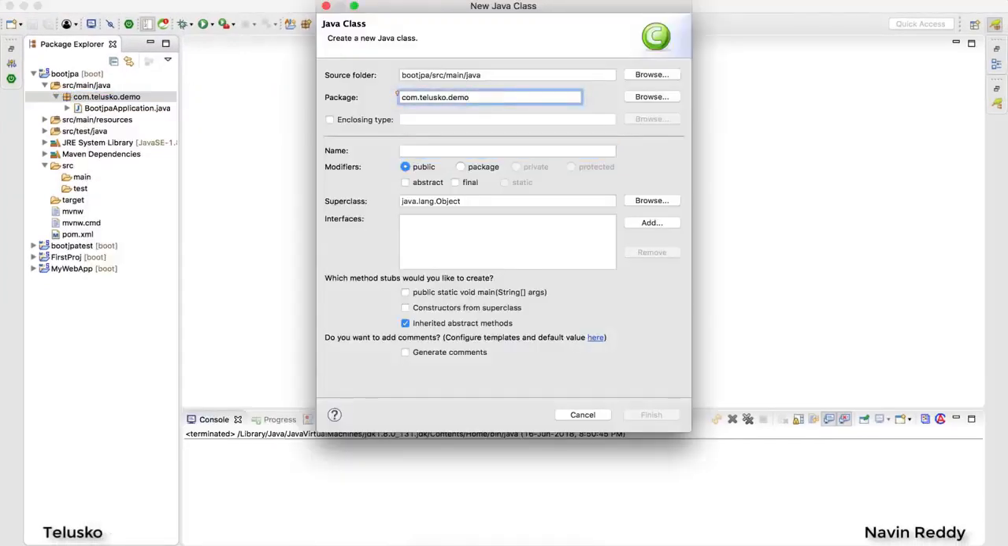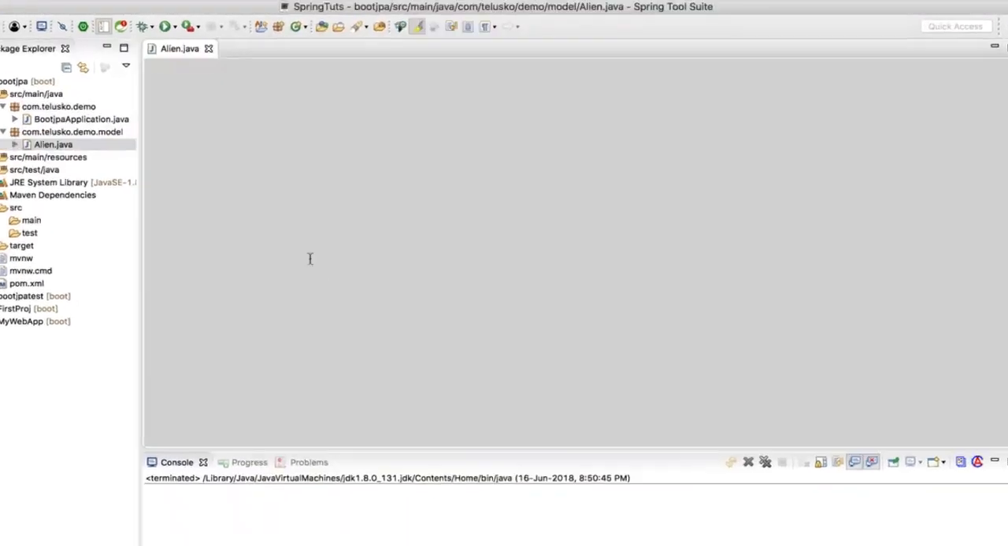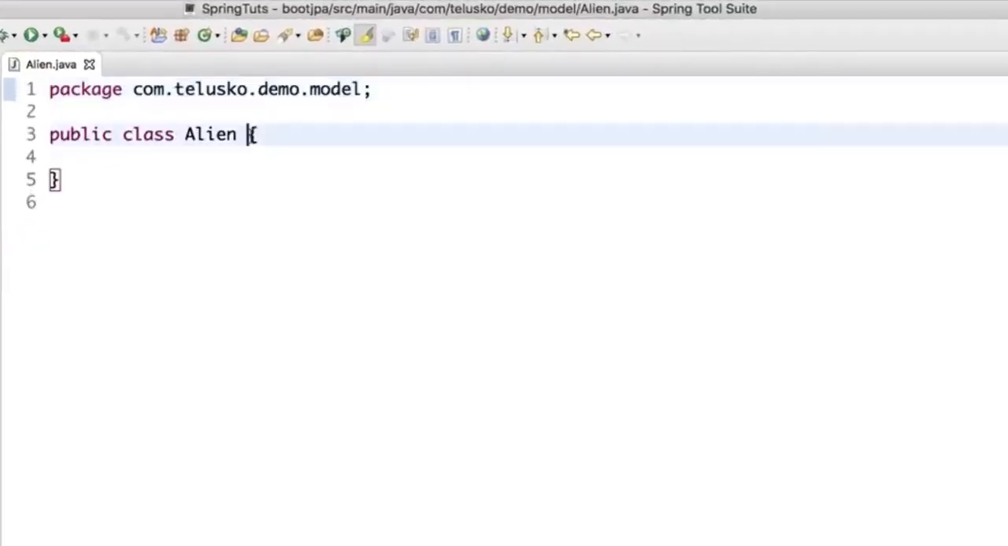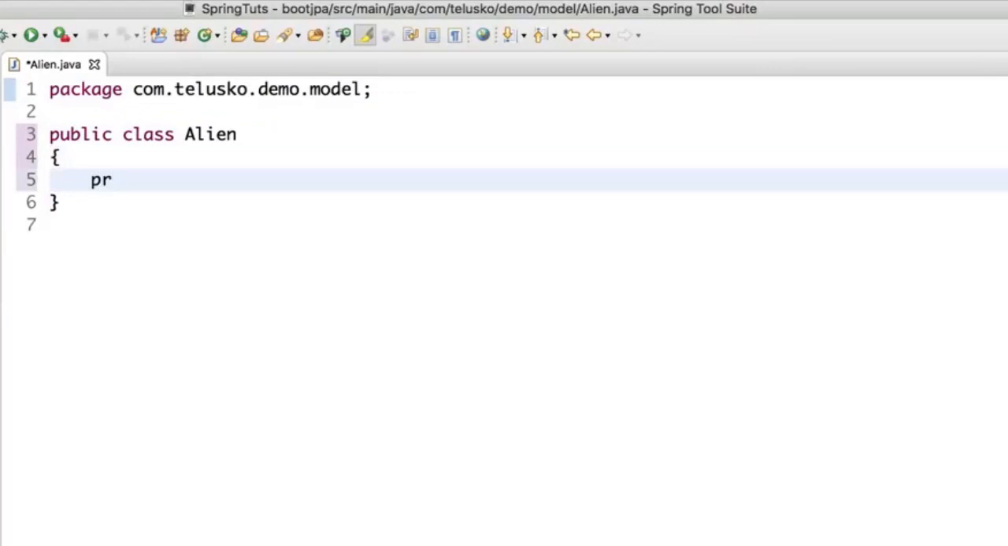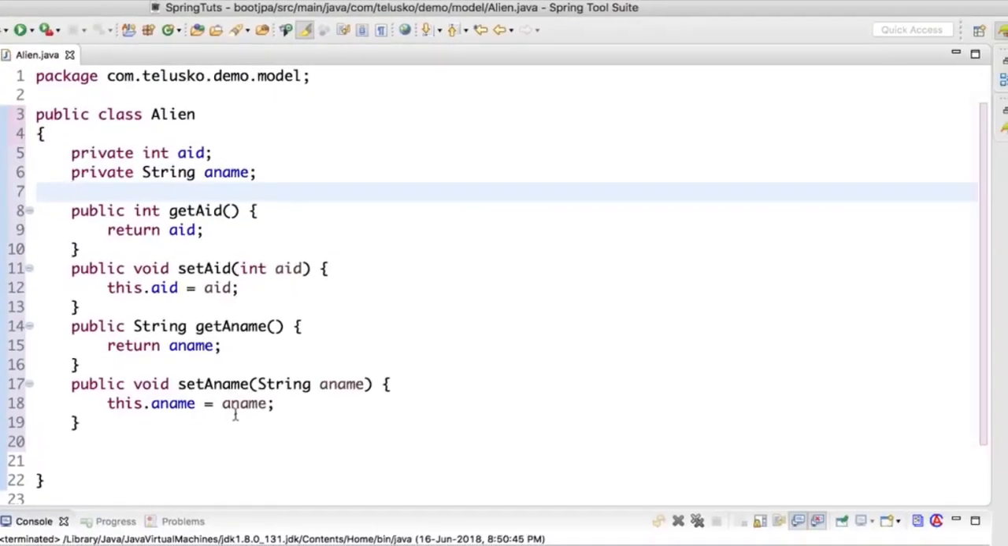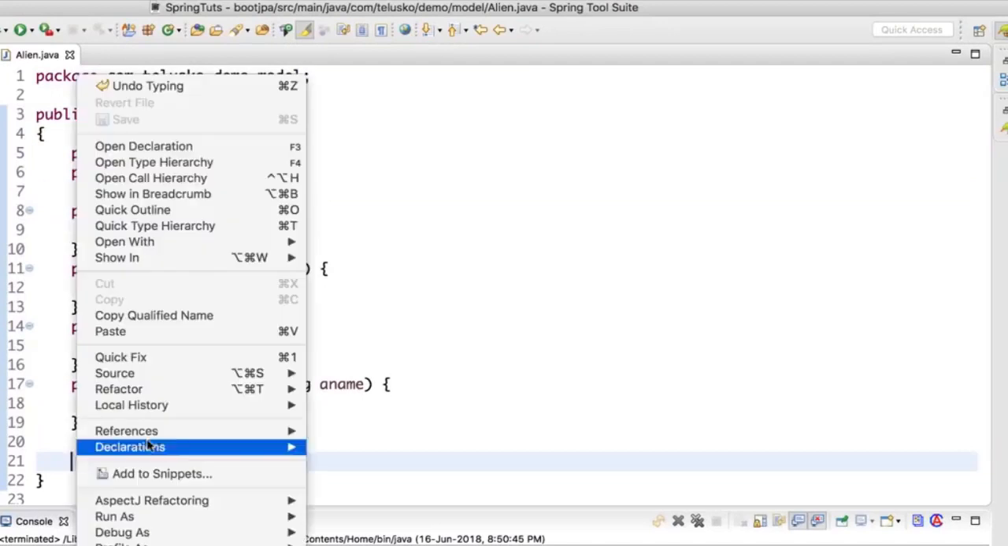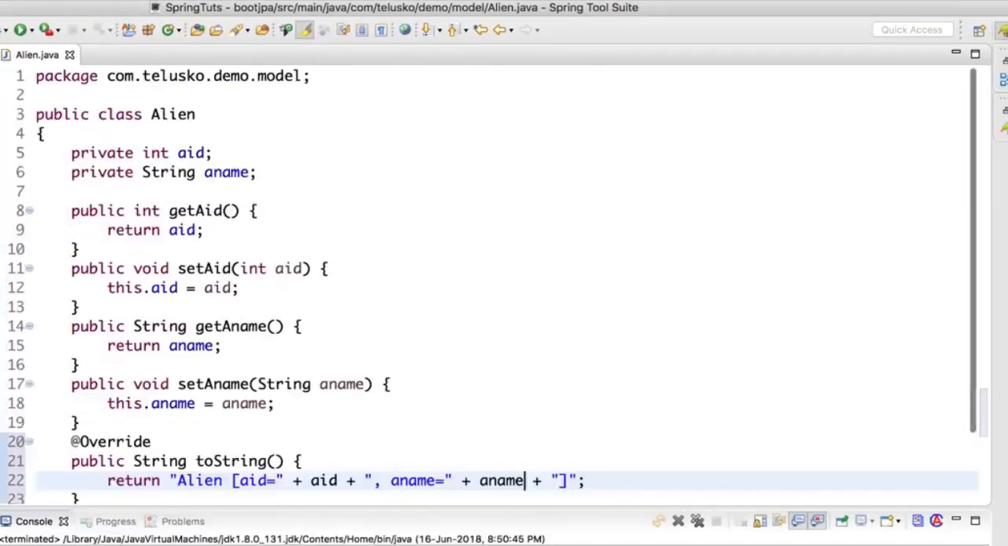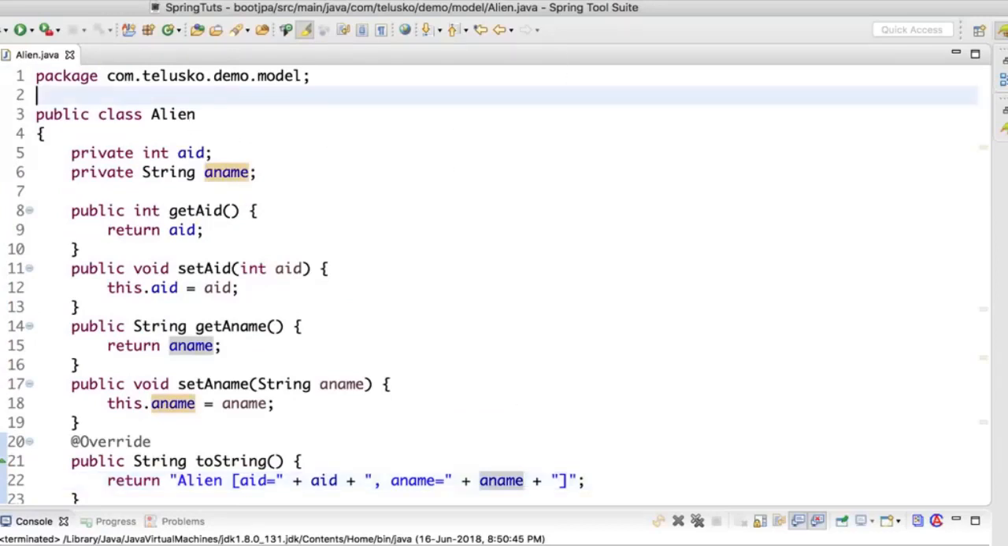So just to show you that, I will need a class. I'll put that in a model package, and the class name would be Alien. In this class Alien, I just need two things: one is AID, and the second thing is the name. For this, we need getters and setters. I also want to implement a toString method here. So we got AID, aname, getters and setters for that, and a toString method. So this is the class I want to work with.